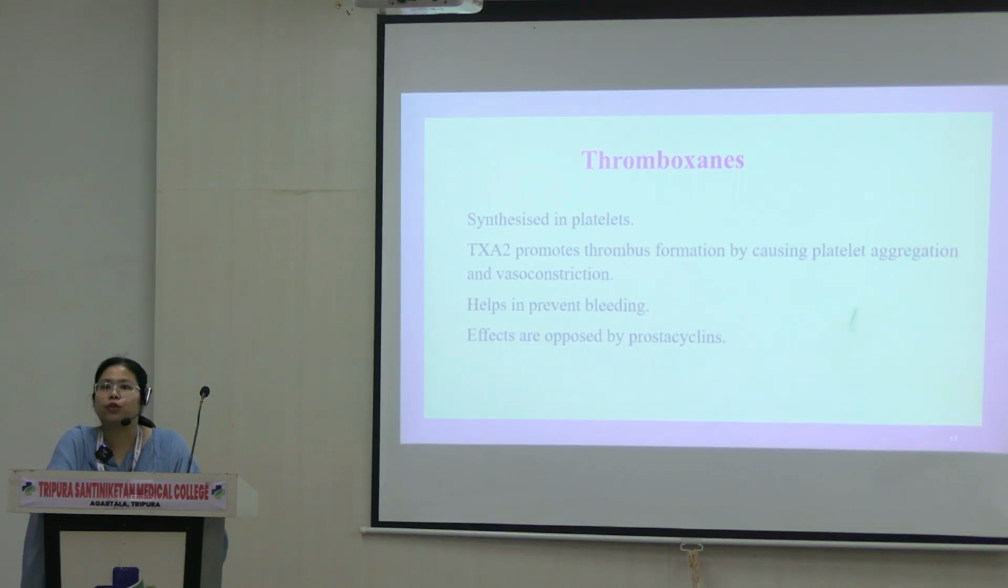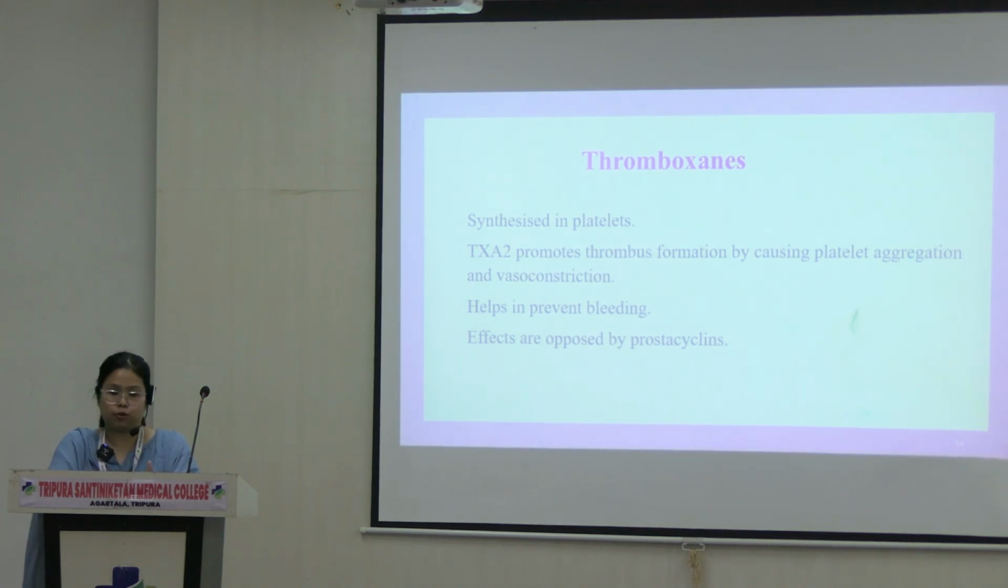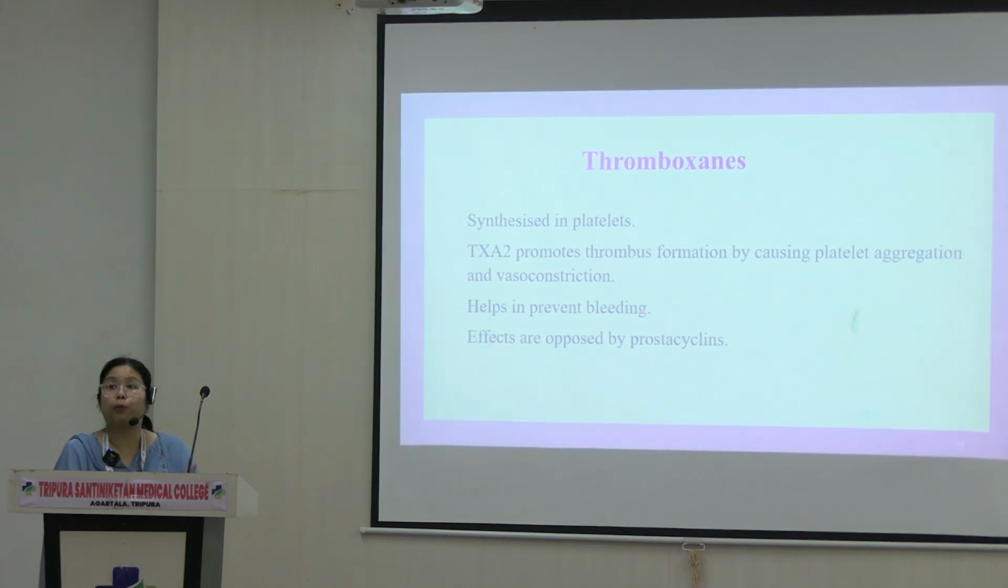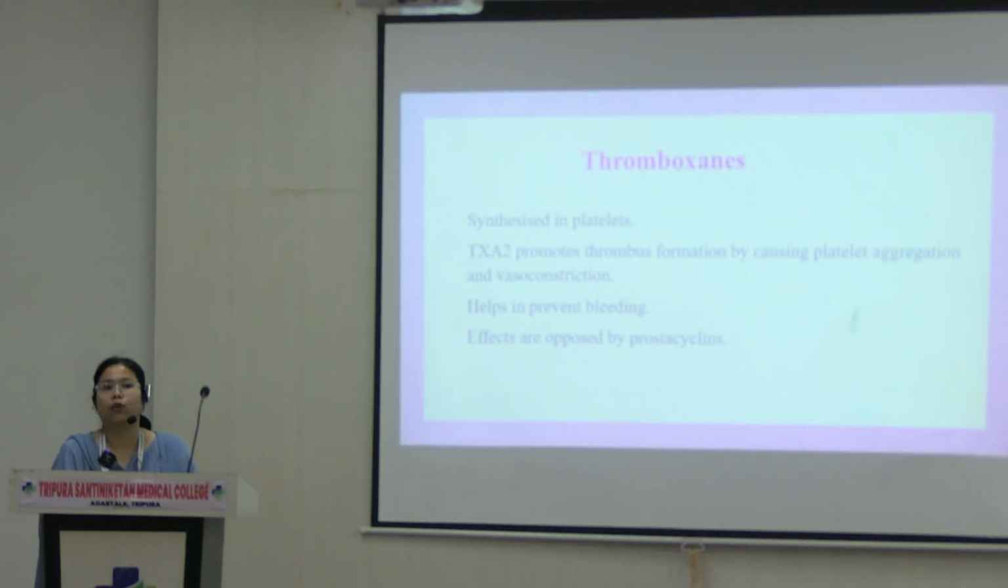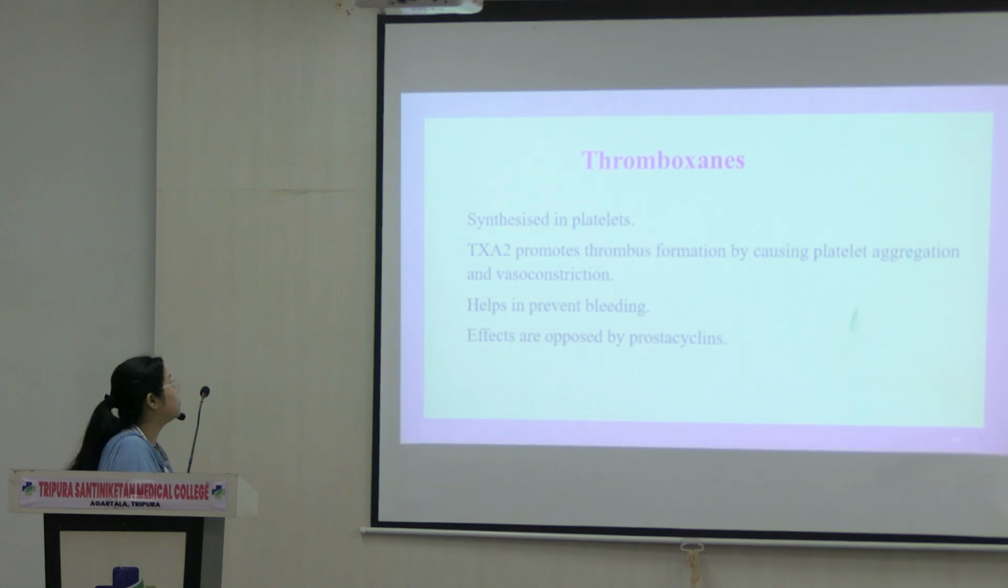The other function of thromboxane is that it also causes vasoconstriction. Okay, so it constricts the blood vessels, so there is less blood flow, there is stoppage of blood flow, and then it also forms clot. So that is the function of thromboxane. But the effects of thromboxane are inhibited or opposed, you can say, by prostacyclin or PGI. This is important, we will see why later on.